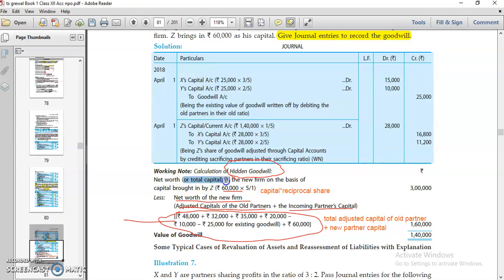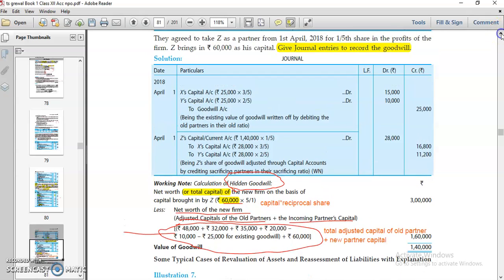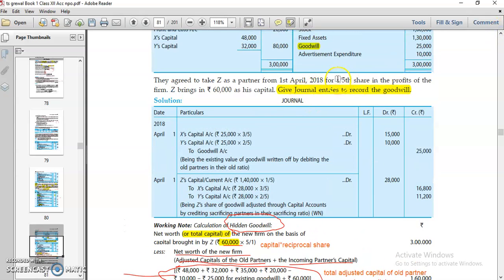How? The capital given by the new partner multiplied by his reciprocal share. Reciprocal means you just reverse the share given. 1/5 share is given for the new partner, so once you make it reciprocal, 5/1, it gives your total capital.